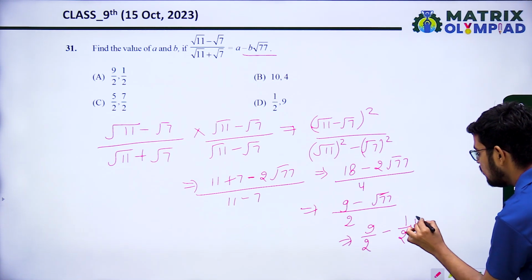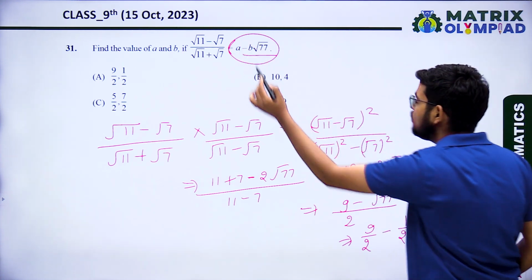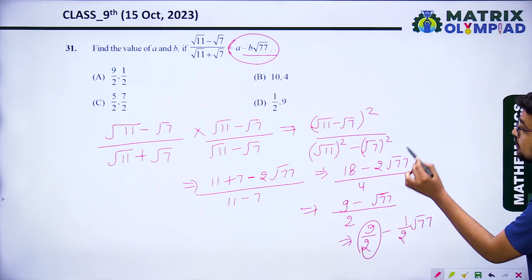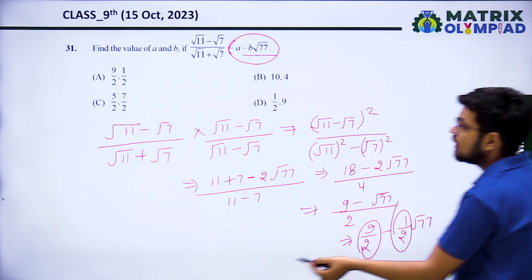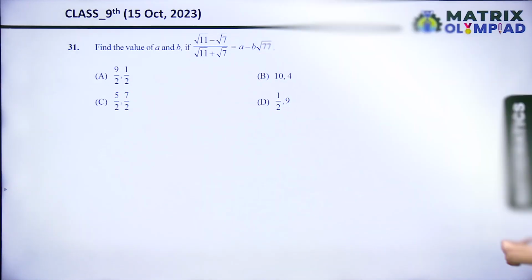So when we compare with A − B√77, the value of A will be 9/2 and the value of B will be 1/2. So 9/2 and 1/2 is the correct answer.